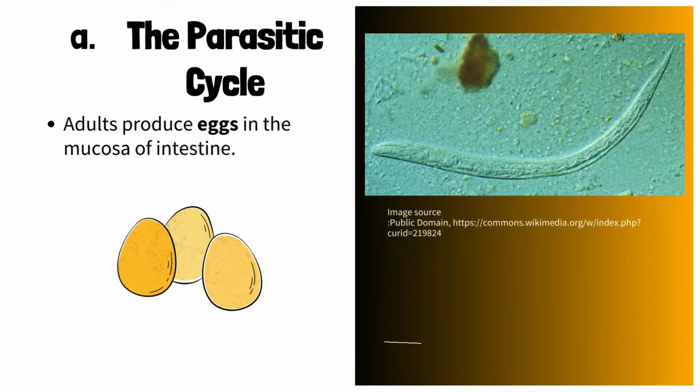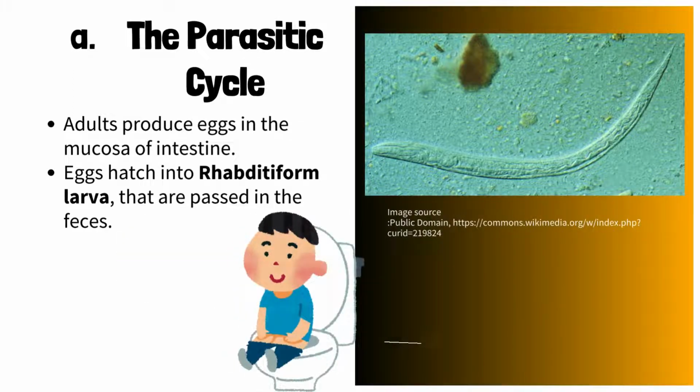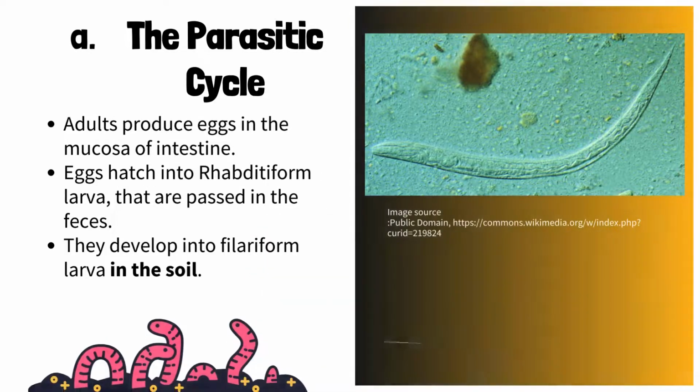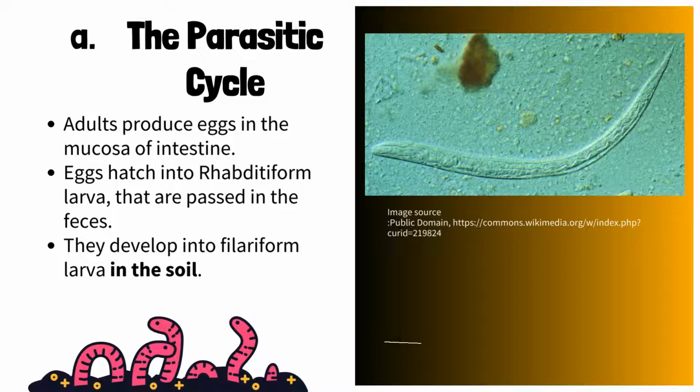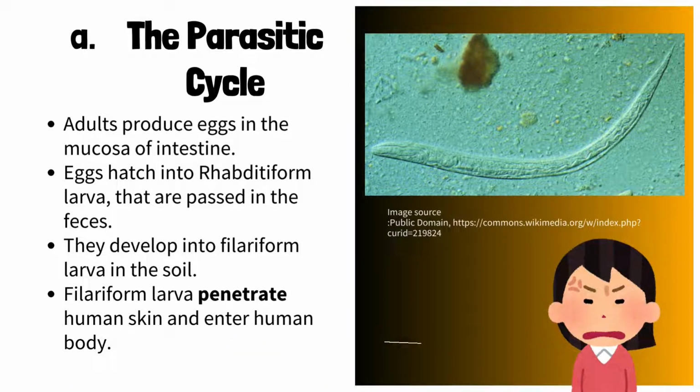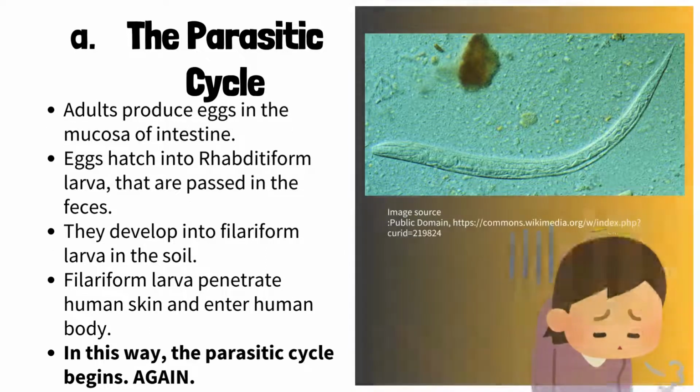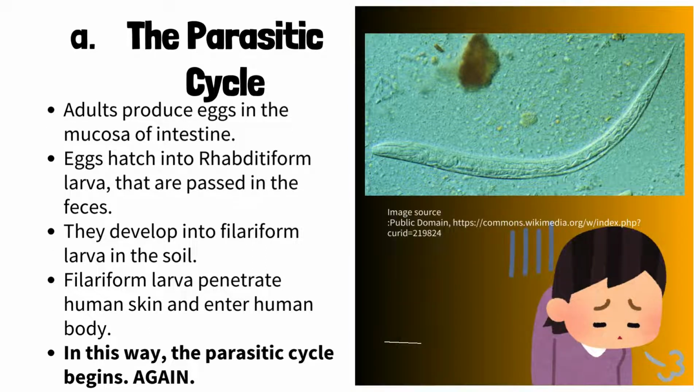In the mucosa of the intestine, eggs hatch into rhabditiform larvae that are passed in the feces. They develop into filariform larvae in the soil. Filariform larvae penetrate human skin and enter the human body. In this way, the parasitic cycle begins.